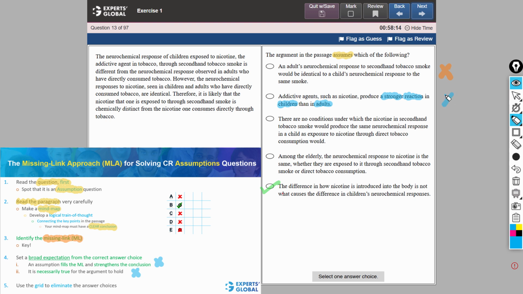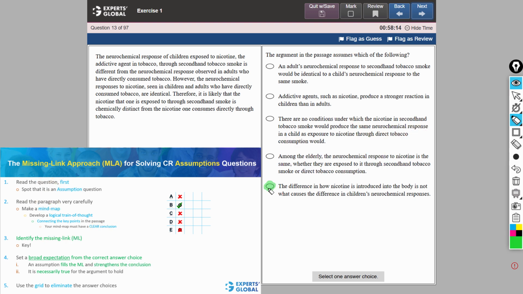B is clearly incorrect. Choice C says that there are no conditions under which the second-hand consumption would lead to the same response as through direct consumption, which has no bearing on the argument. Incorrect. Choice D talks about the response through second-hand consumption and direct consumption being the same in certain individuals, and this answer choice does not strengthen the conclusion, rather it weakens the conclusion. Therefore, this cannot be a valid assumption.